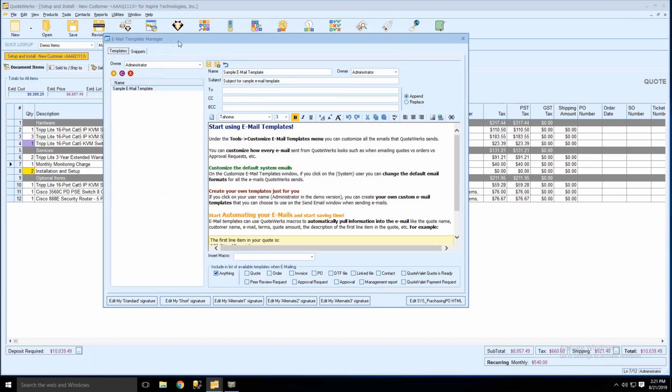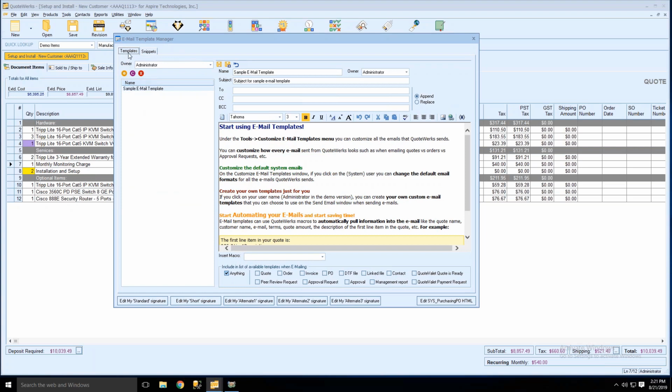The Email Template Manager window essentially has two tabs, the Templates tab and the Snippets tab. So we're going to focus on the Templates tab right now. By default, when you open up the email template window, you'll be shown your email templates. So I'm logged in as the administrator in QuoteWerks.